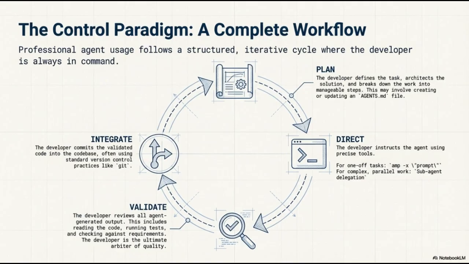Once the agent produces output, we enter the validation phase. The developer is responsible for reviewing all generated content, which includes reading the code, running tests, and verifying that everything aligns with the initial requirements. In this paradigm, the developer is the ultimate arbiter of quality. Finally, we reach integration. Once the code is fully validated, the developer commits it to the codebase, utilizing standard version control practices like Git. This completes the cycle, ensuring a controlled, professional, and high-quality development process.